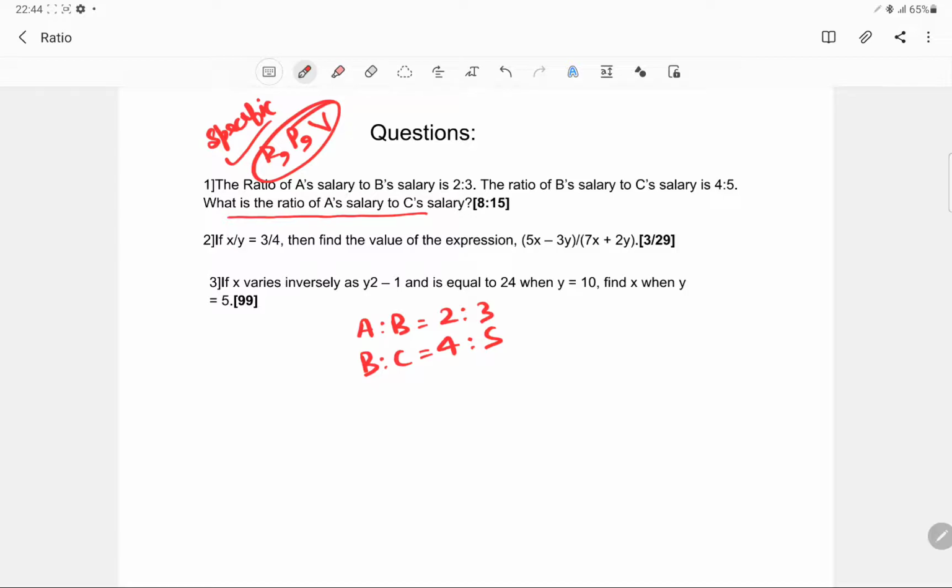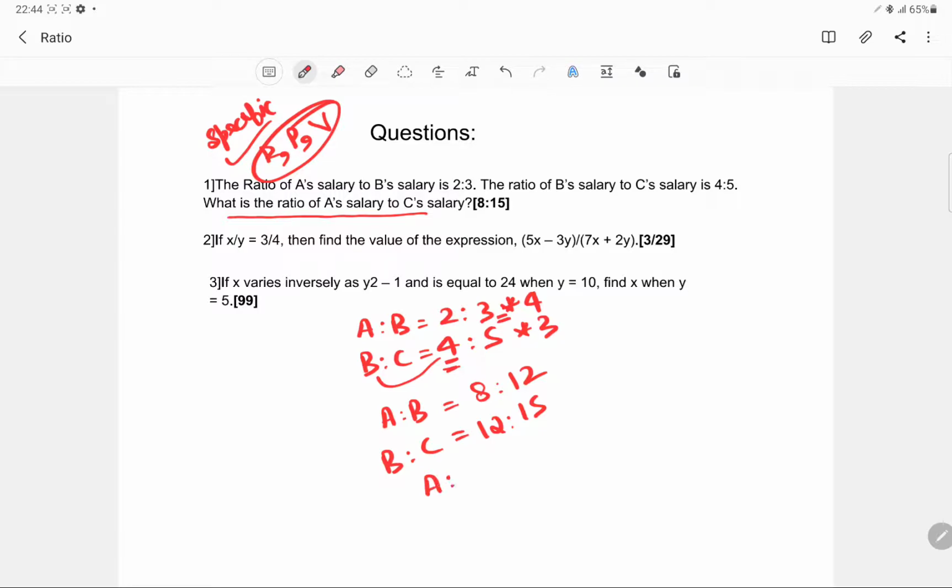Okay, so for that you basically need to make it common. For that, first you can multiply by 4. So A is to B, you can multiply this by 4, so this would be 8:12. Now for this you can multiply by 3, so this will be 12:15.